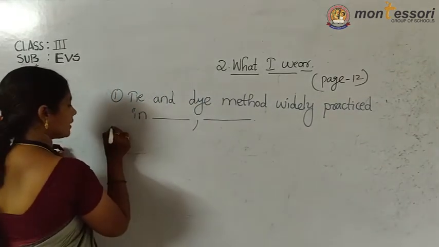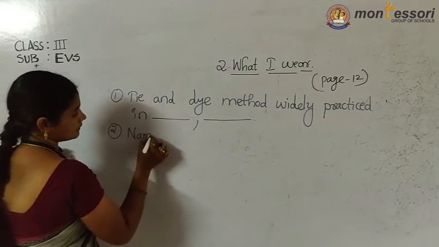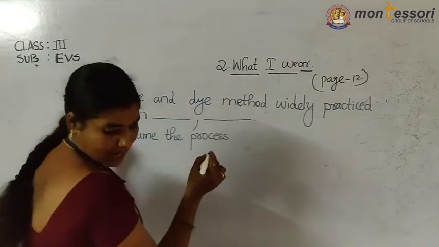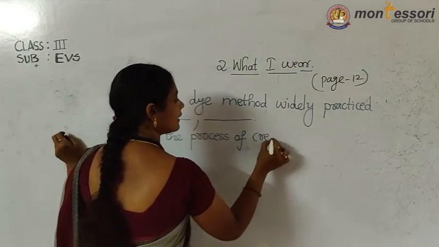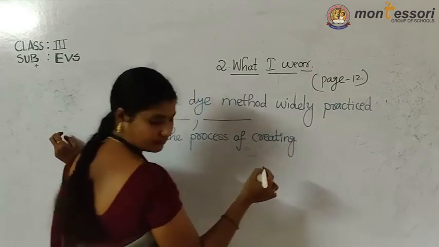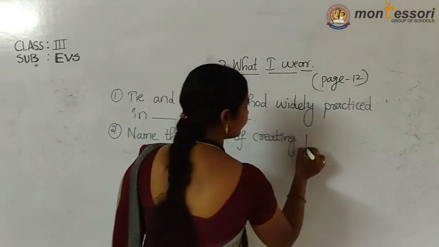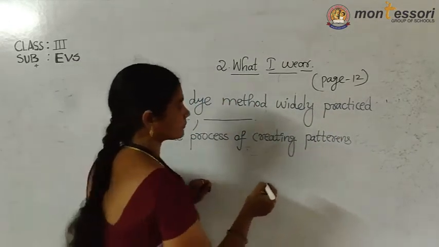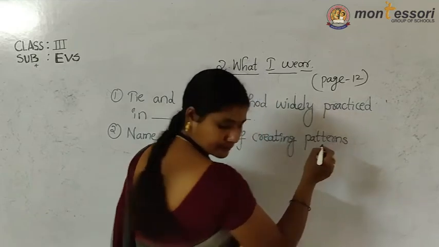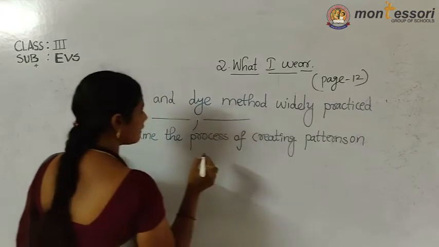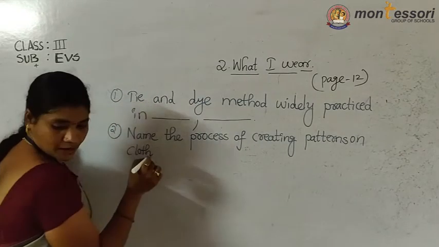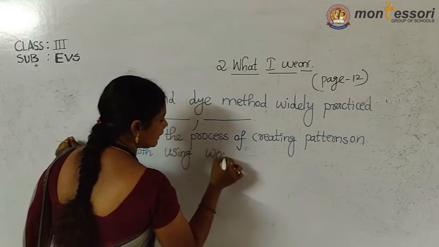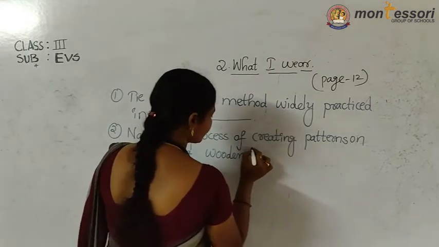Next, second one: name the process of creating patterns on cloth using wooden blocks.